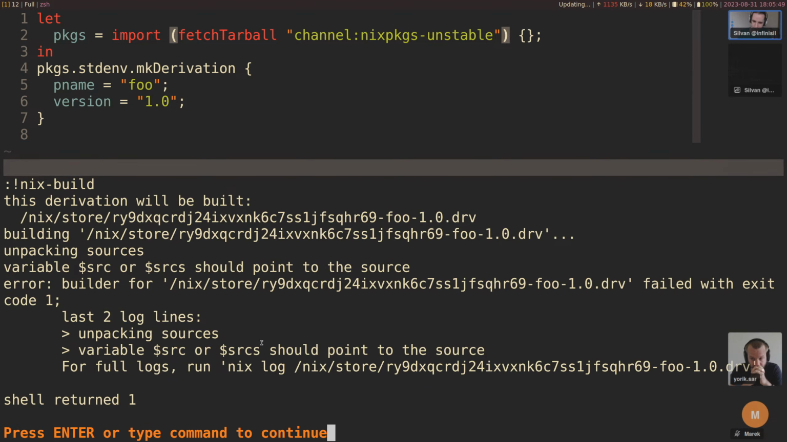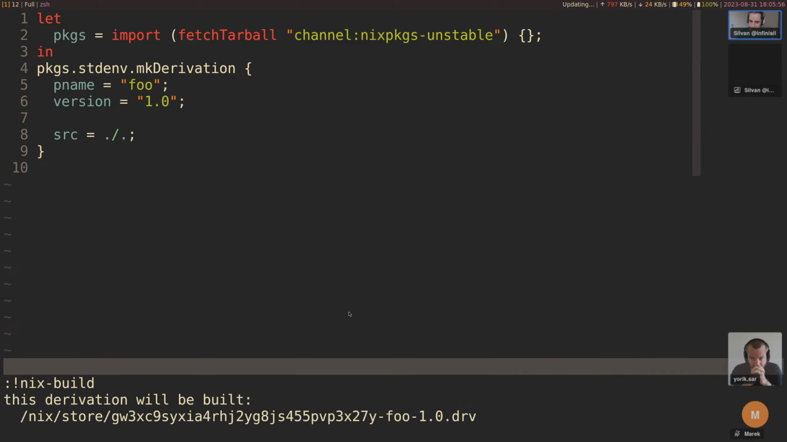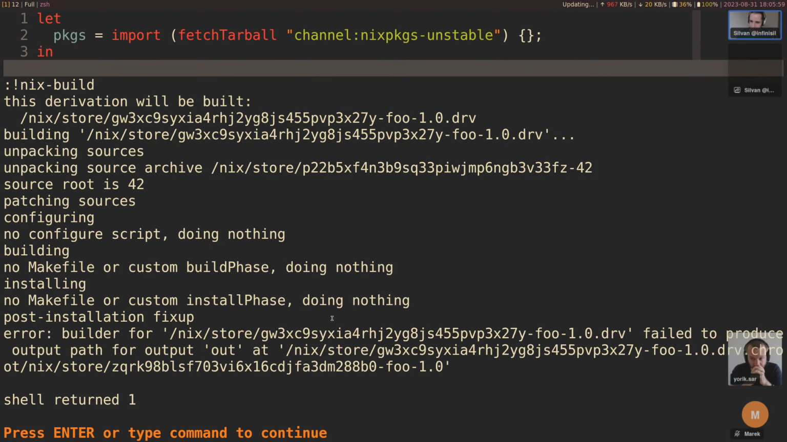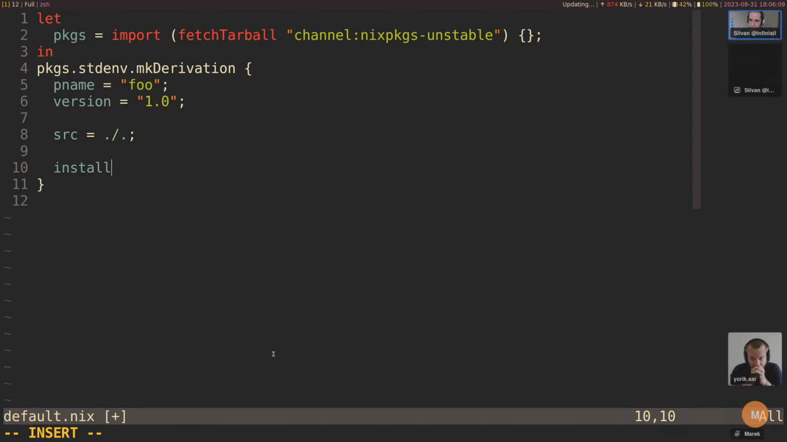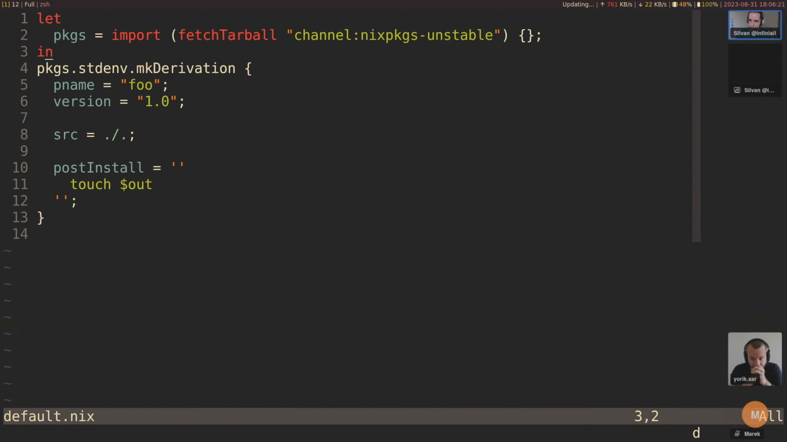But okay, so sources should point to source, but it does create a derivation. Let's just do this for now. Let's try to get it building. No makefile, no person. No file produced an output path, so we need to have an install phase, or let's do postInstall. Just say touch of the output. All right, that works.